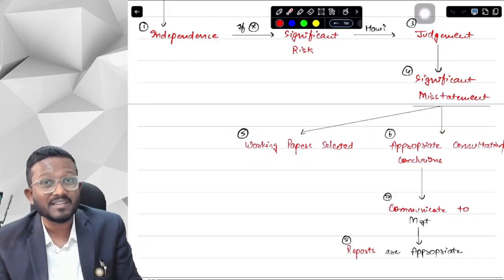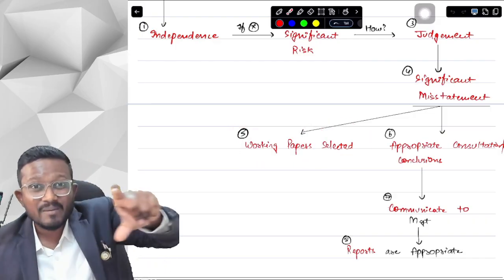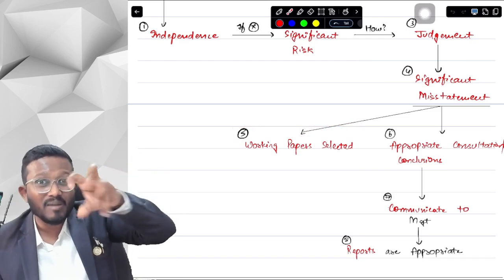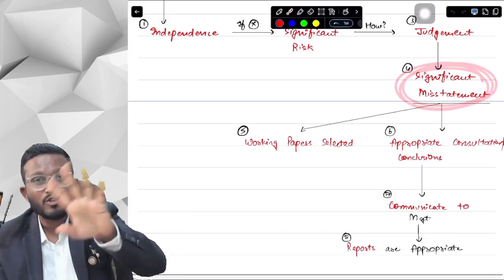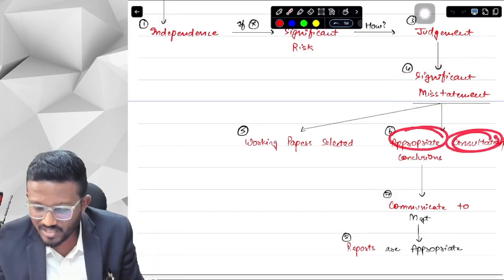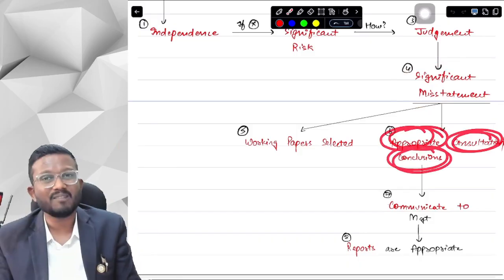What is our working paper, sir? Audit documentation that the team has prepared. We have to select the working papers of the audit engagement team where there is significant misstatement, and we have to check whether appropriate consultations and appropriate conclusions have taken place or not.